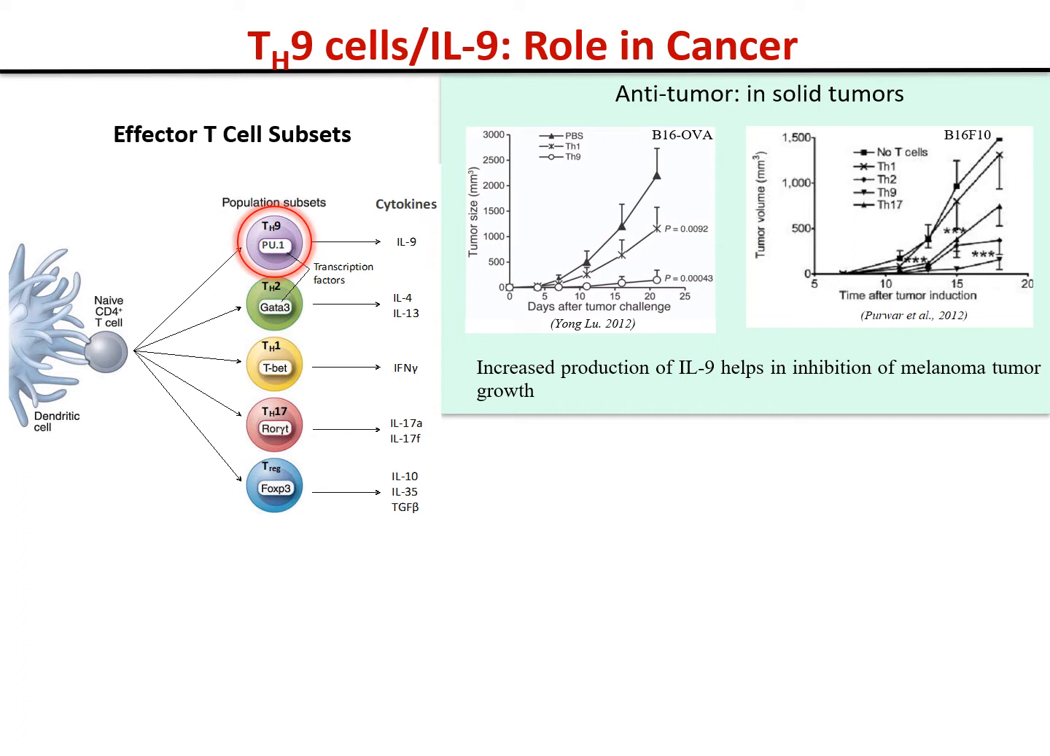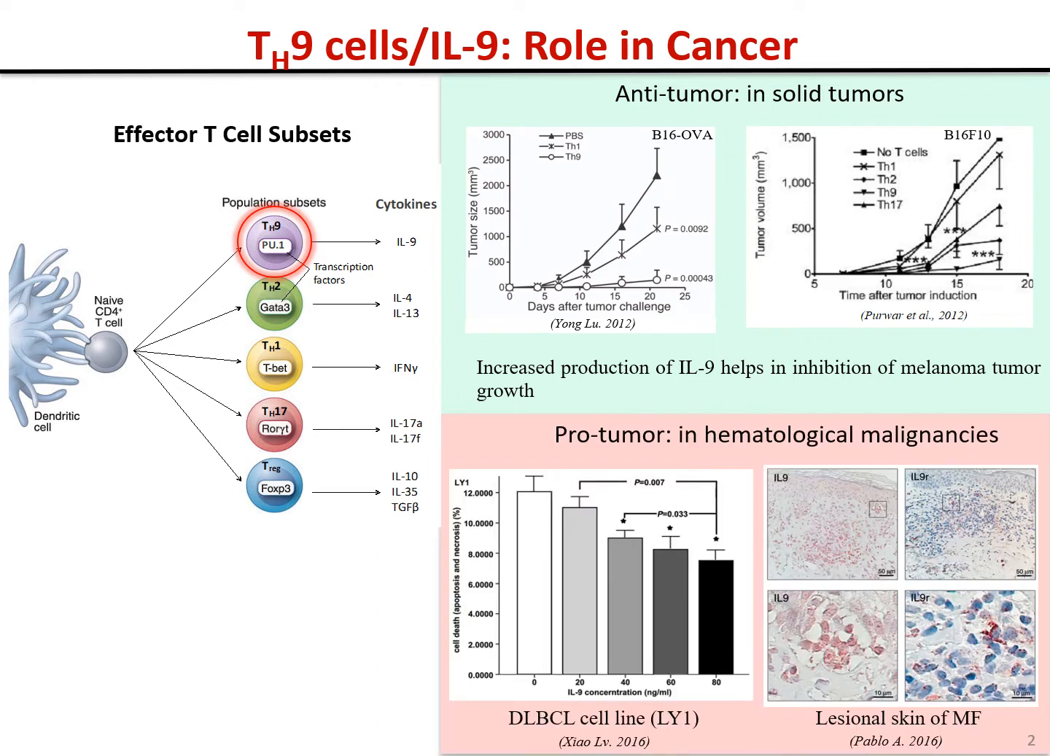Kruar et al. and Yong-Lu et al. independently show that increased production of IL-9 helps in inhibition of melanoma tumor growth in a murine model. In contrast, a few studies have also shown its pro-tumor role in certain hematological malignancies.